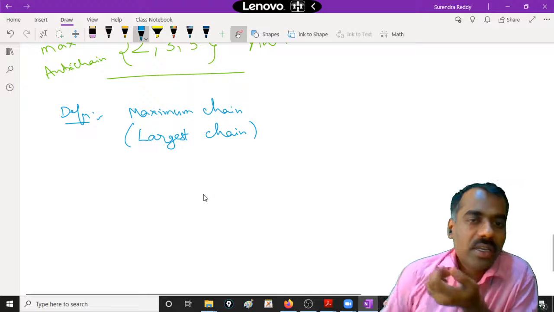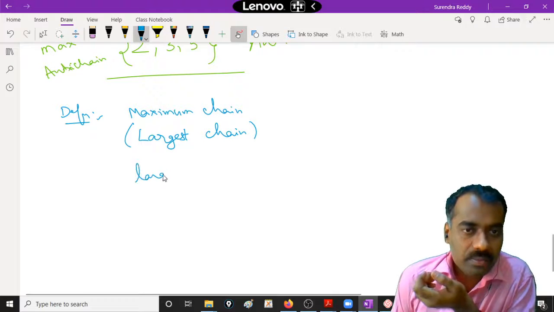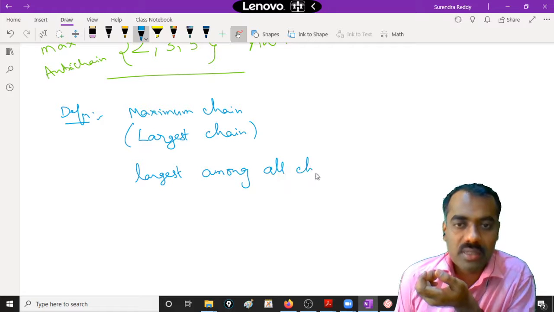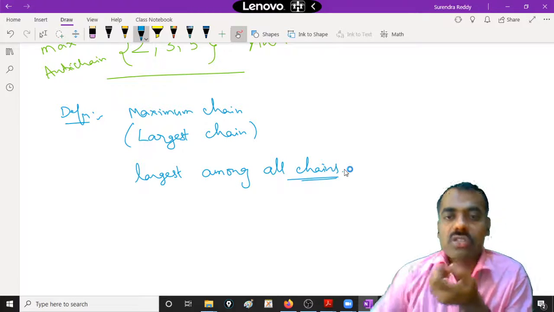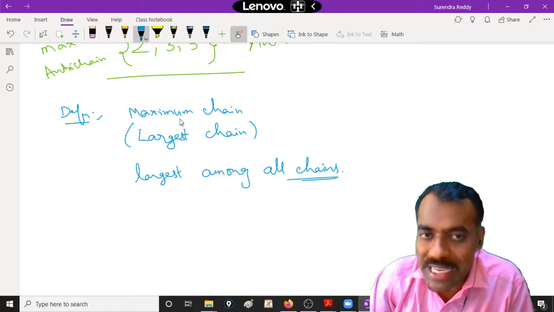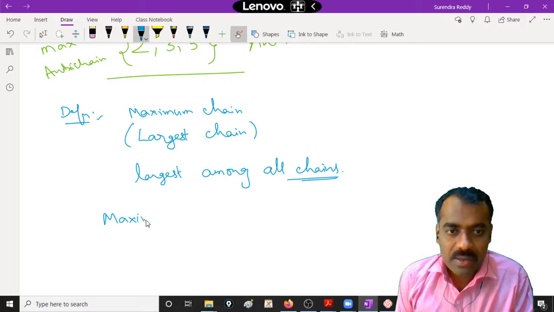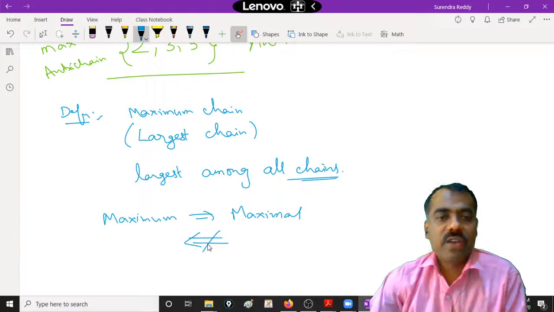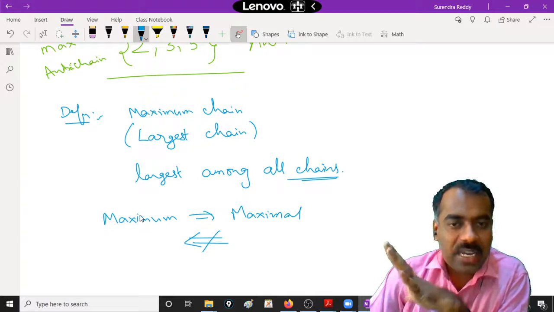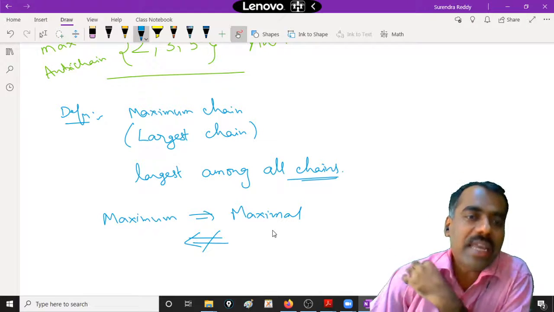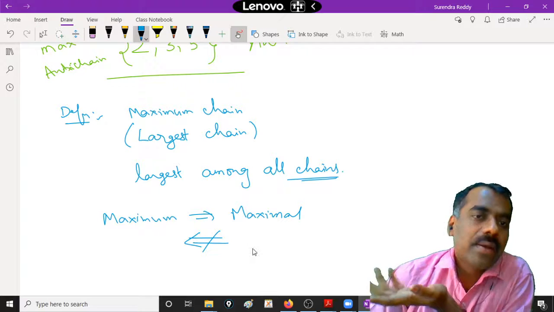The title itself says among all chains. Obviously a maximum chain is always maximal. Once it is a maximum chain, it is definitely a maximal chain, but a maximal chain need not be the largest, the maximum chain.